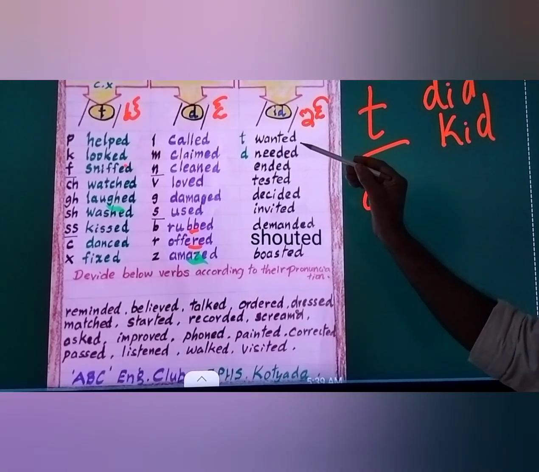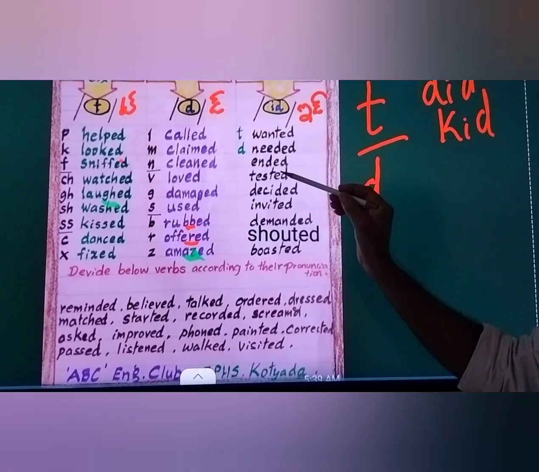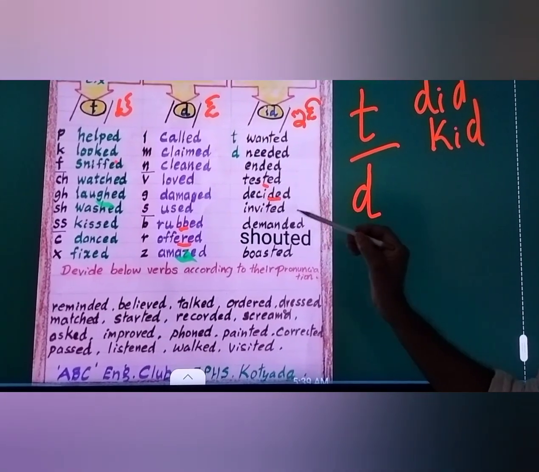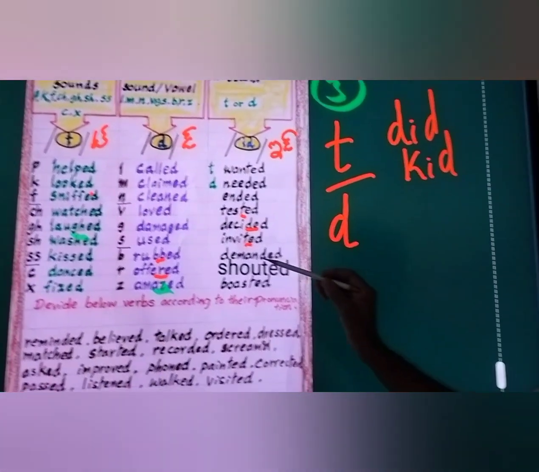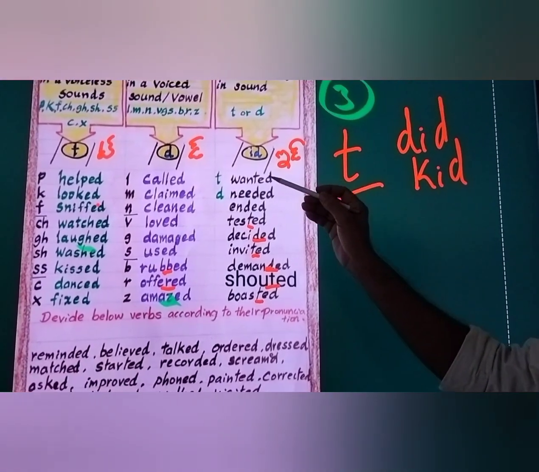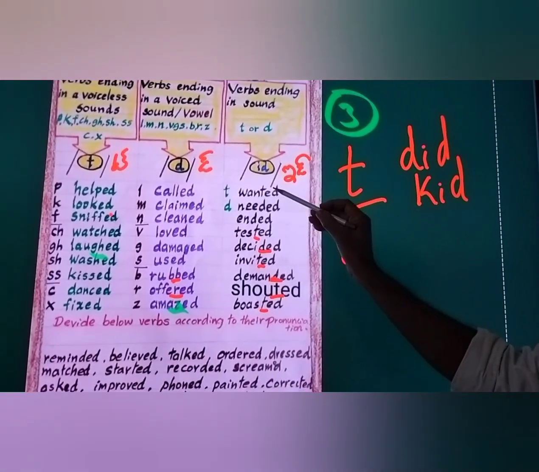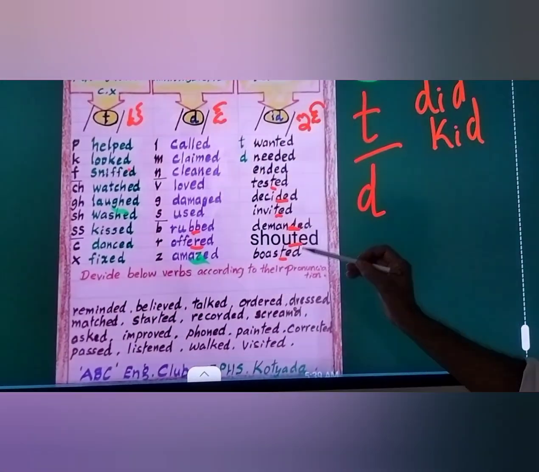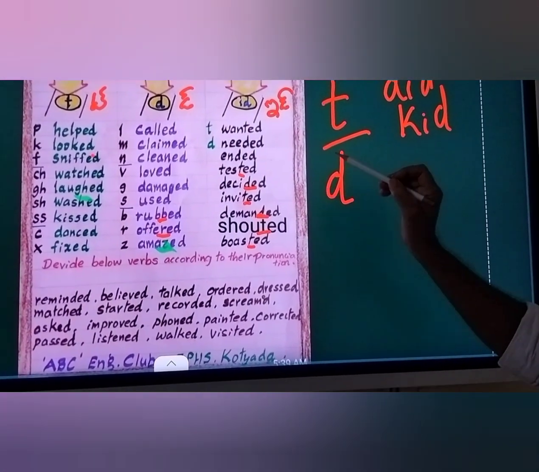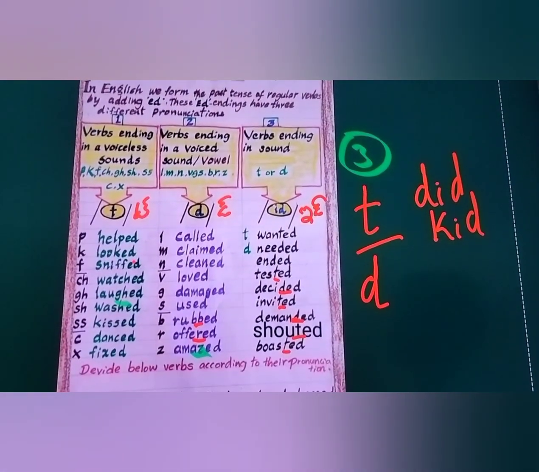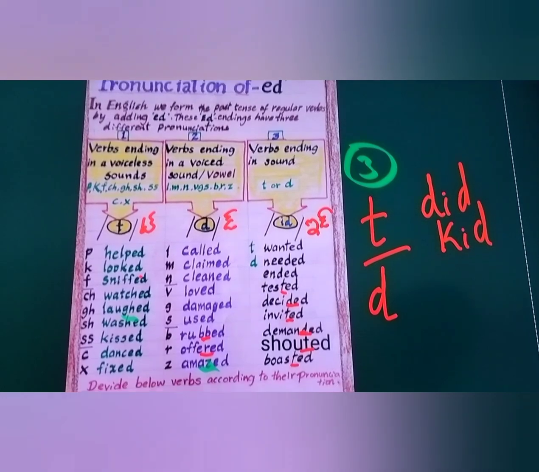Want, wanted. Need, needed. End, ended. Test, tested. Decide, decided. Invite, invited. Demand, demanded. Shout, shouted. Boost, boosted. So when the last letter of the base verb is T or D only, you pronounce it with the ID sound. This is the way to pronounce type 3 words, whose base verbs have T or D as the last letter.